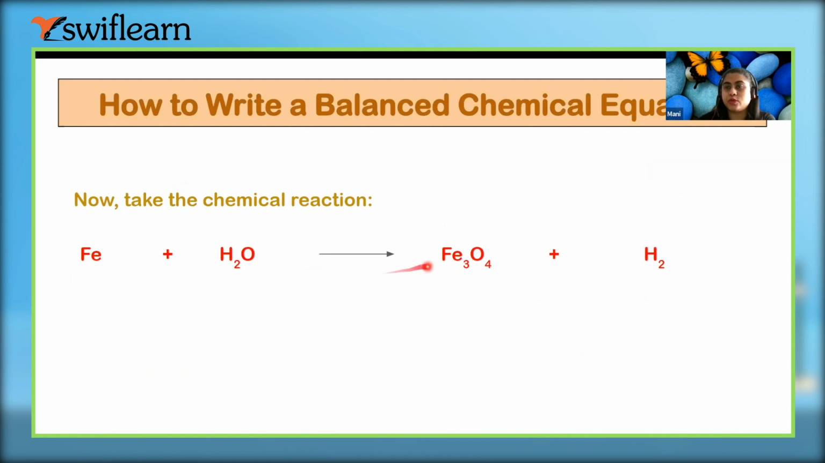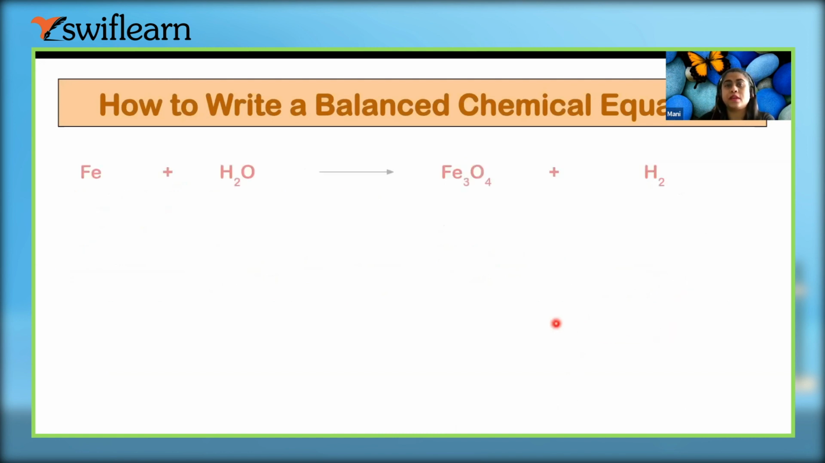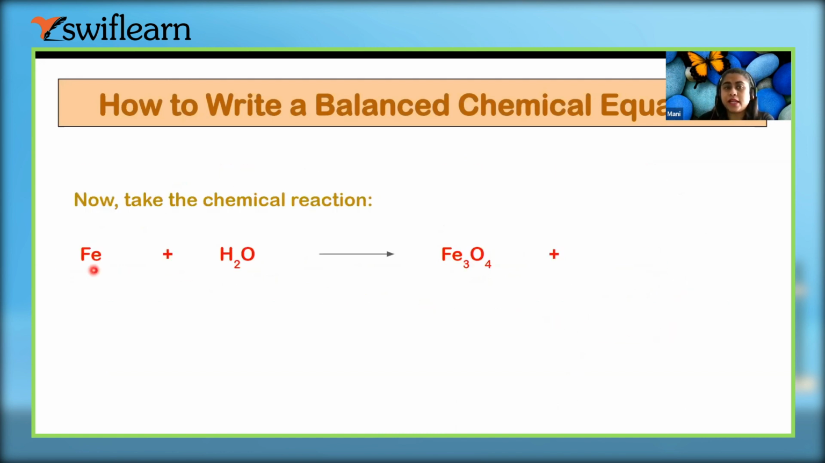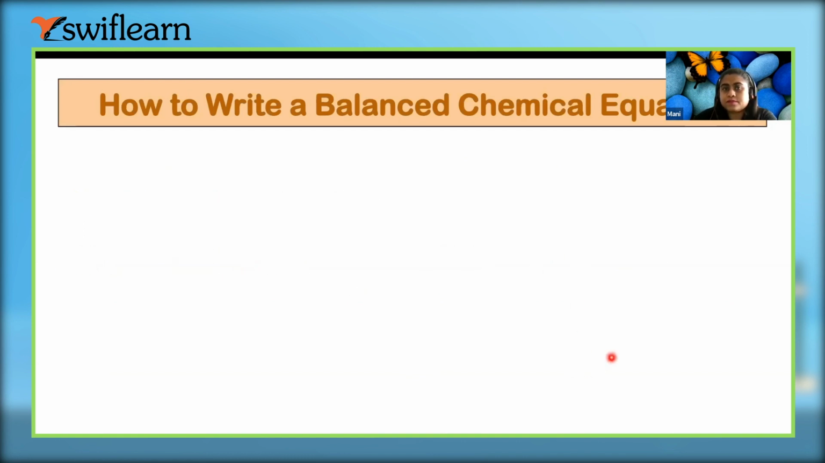Fe plus H2O gives Fe3O4 plus H2. So what is Fe? It is iron, and H2O is water. So when we mix them, we get iron oxide and hydrogen gas. Right? But what we see is that here there is only one Fe, and here there are 3 and 4. What is happening?